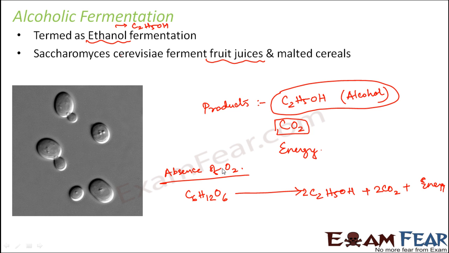This reaction happens in the presence of an enzyme called zymase. This is the entire reaction that takes place during fermentation. Since alcohol is formed as one of the major products, this process is also called alcoholic fermentation or ethanol fermentation.